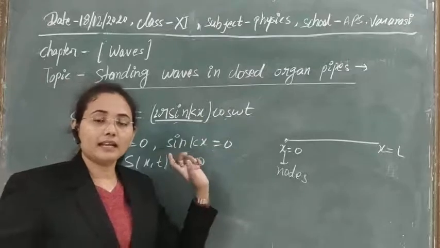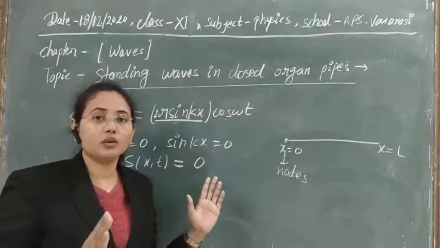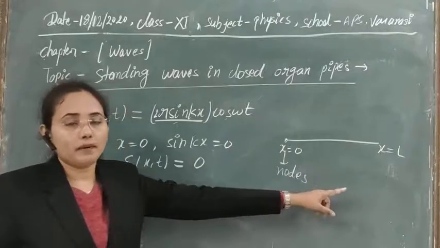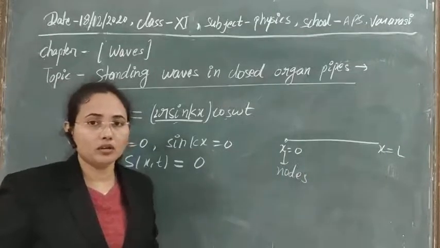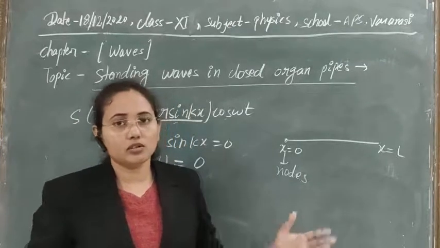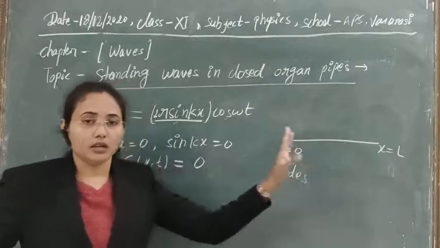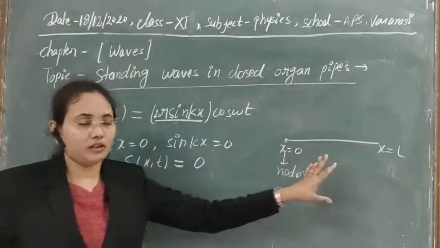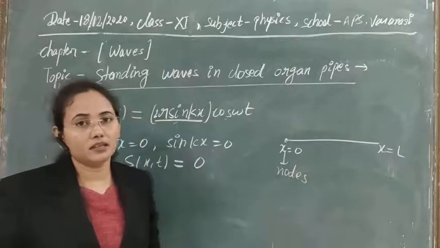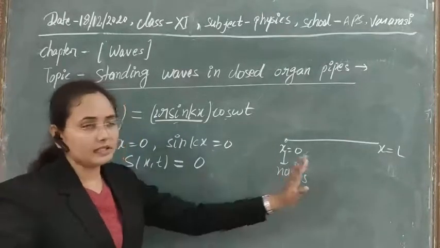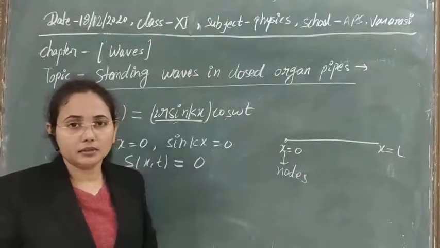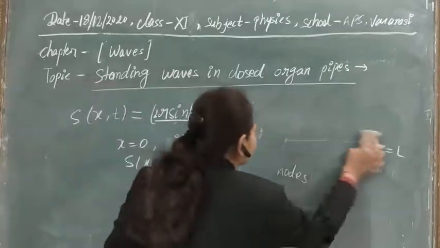Like in the case of the stress string, we got a node there, and again at that end. But here this end is open, so we will get an antinode, not a node, because you get a node only when there is a closed boundary. Later we will see that also, when we take the first harmonic and second harmonic concept, and you can understand it there too. So first of all, I think the simple analytical concept is clear to you. So let's see that also.